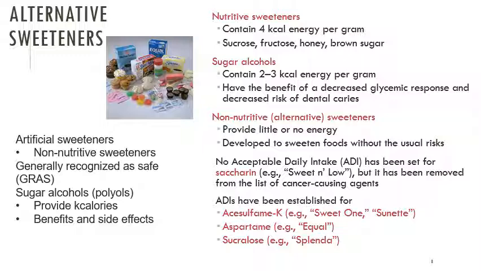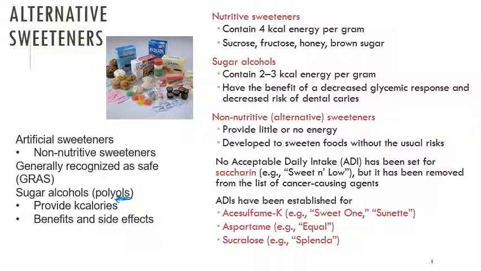Alternative sweeteners. Artificial sweeteners are non-nutritive sweeteners. GRAS stands for generally recognized as safe. Sugar alcohols, polyols: when you see "ol" at the end of a word, it means alcohol. Sugar alcohols provide kilocalories, and there are benefits and side effects to them too.